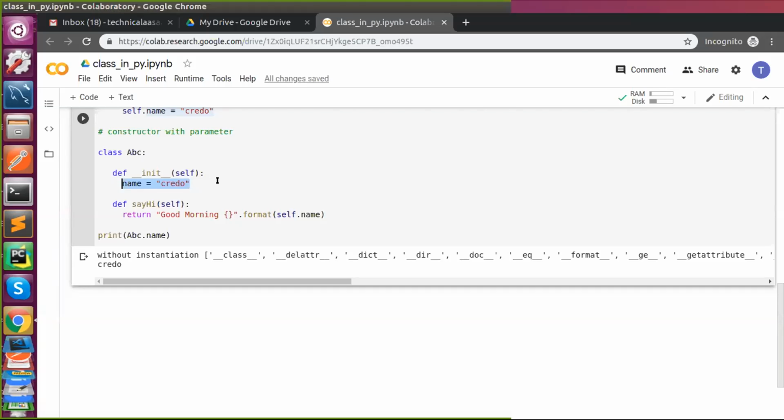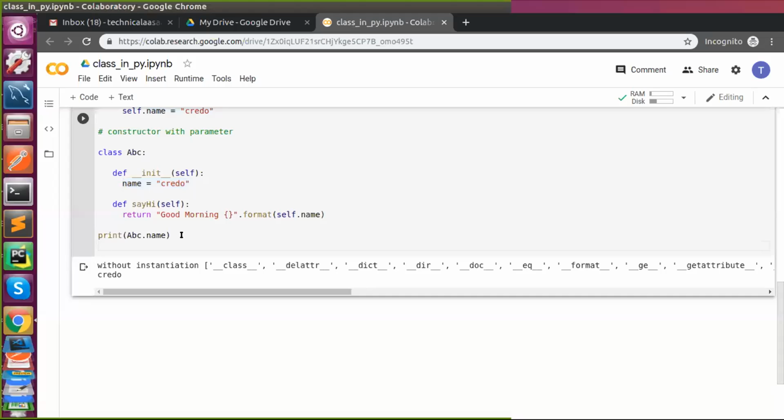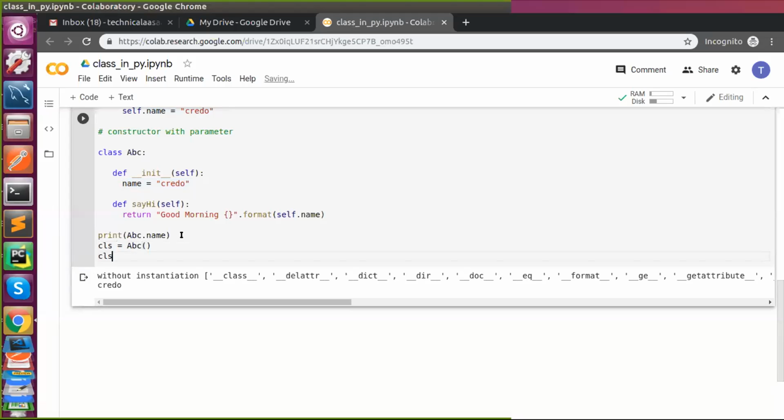It is just another variable. It is a local variable. Exactly. That's it. This is a local variable. It has scope only inside my init, and we won't be able to use it outside. Got it? So if I run it, what happened? This will be instantiated, and the local variable was created only inside the method. When I say hi, what will happen now? So I'm instantiating my class, and followed by I'm saying cls dot say hi.